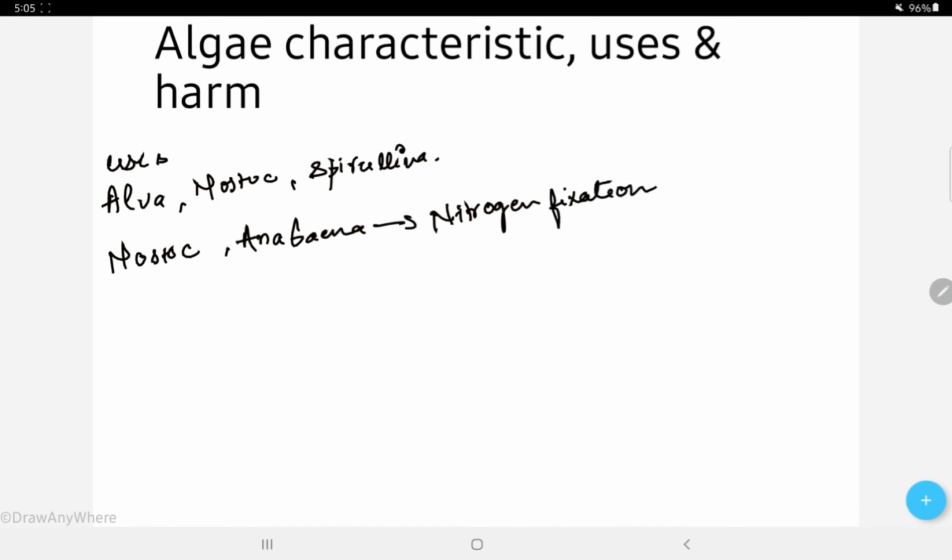Coming to the next, we have one more use, like agar agar. Now this agar agar is basically obtained from red algae, which is used to make ice cream and syrups. Yes, exactly, it is used to make ice creams and syrups.